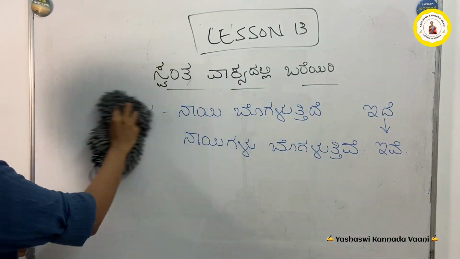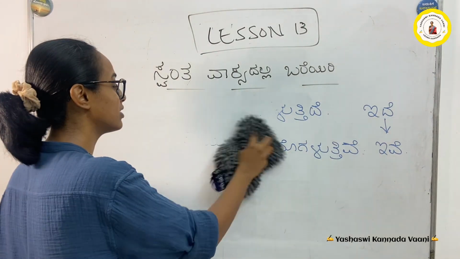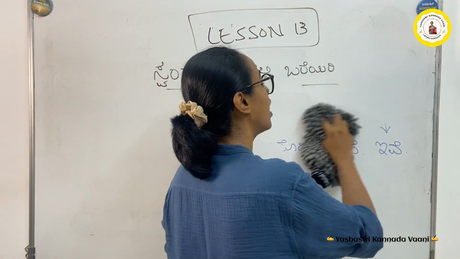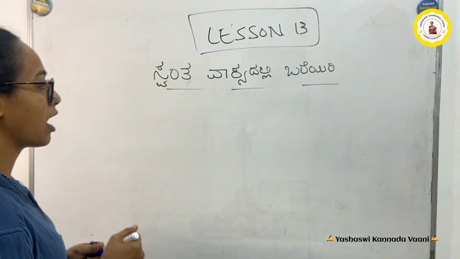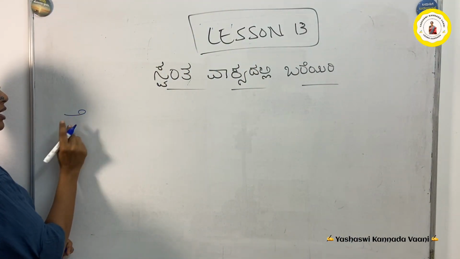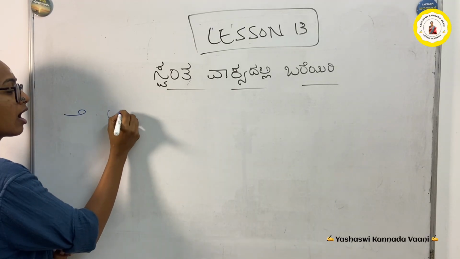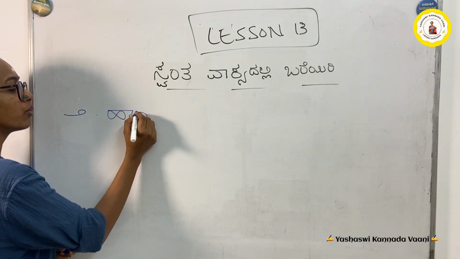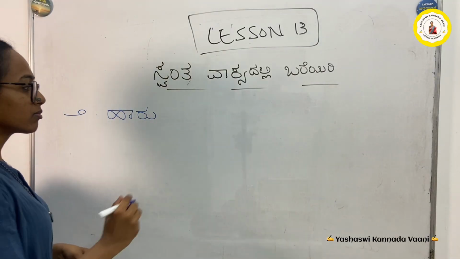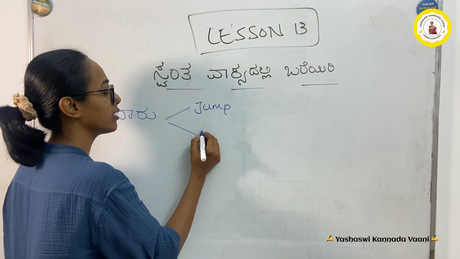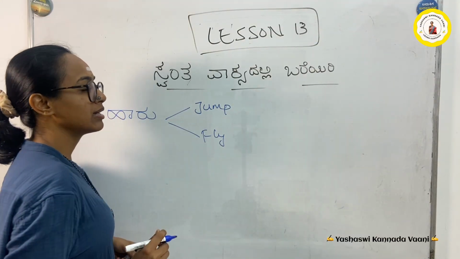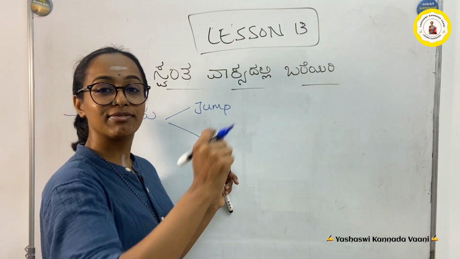We'll go for the second word. Write down the second word: haru. Haru. I have two meanings here for haru. This is how I write two in Kannada. Haru has two meanings. One meaning is jump. Another meaning is fly. So I'll take it with fly now.